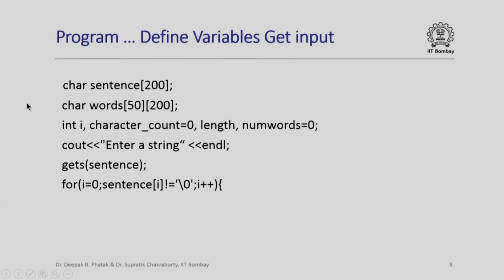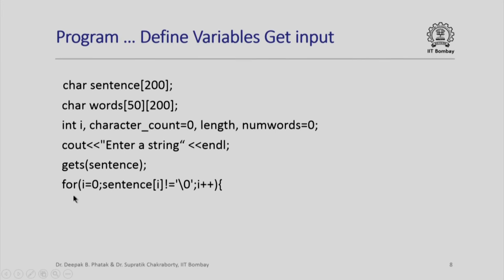The variables are sentence, which is one single sentence char array, and the words matrix, which is 50 rows by 200 columns. int i is the index which we will use for scanning the sentence, character count is the count within each word, and num words is the number of words, set to 0 to begin with. I enter a string, this string is read by using a get statement, and I now scan the sentence.